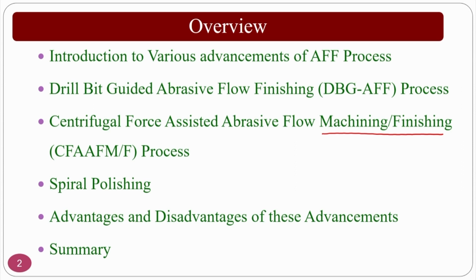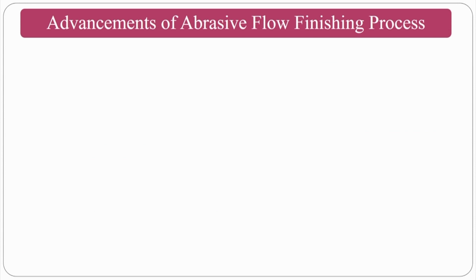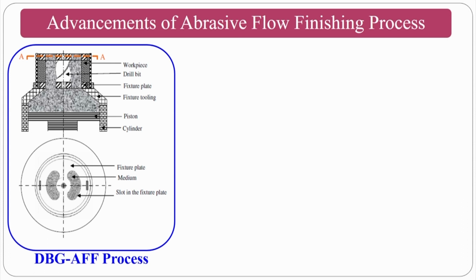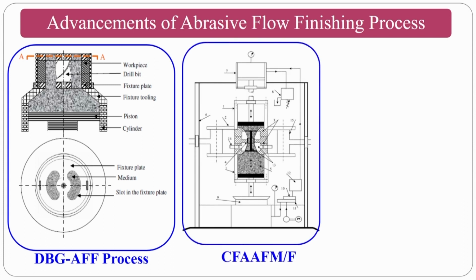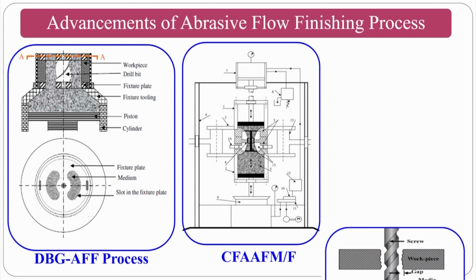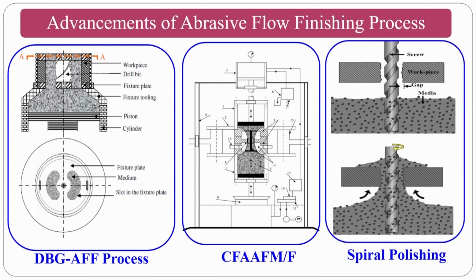Then we will see the summary of the particular class. So the first advancement is drill bit guided abrasive flow finishing process, and I will come to each and everything in an elaborative way in the upcoming slides. The second one is centrifugal force assisted abrasive flow finishing process or the machining process, and the third one is spiral polishing.